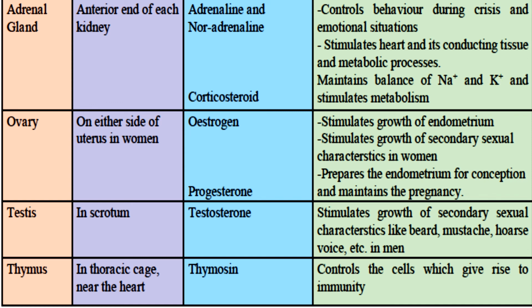It releases the hormone called thymosin, which controls the cells which give rise to immunity. हमारी immunity बढ़ाने के लिए ये thymus responsible है, and it is present in the thoracic cage near the heart, and the hormone which it releases is thymosin.